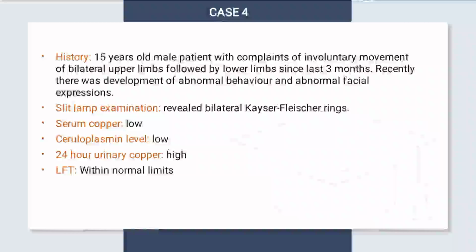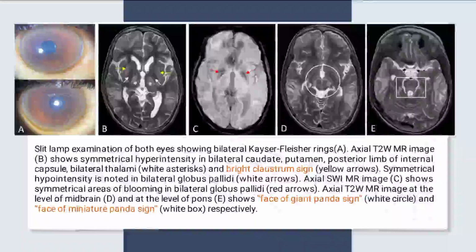A 50-year-old male patient with complaints of involuntary movement of bilateral upper limbs followed by the lower limbs since the last 3 months. Recently, there was a development of abnormal behavior and abnormal facial expression. Bilateral KF ring was present. Serum copper and ceruloplasmin levels are low. 24-hour urinary copper level is high. LFT is normal. A is the slit lamp examination showing bilateral KF ring.